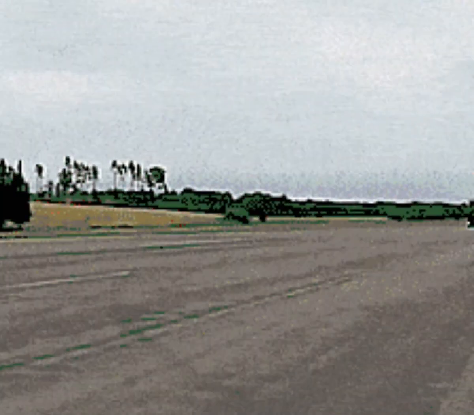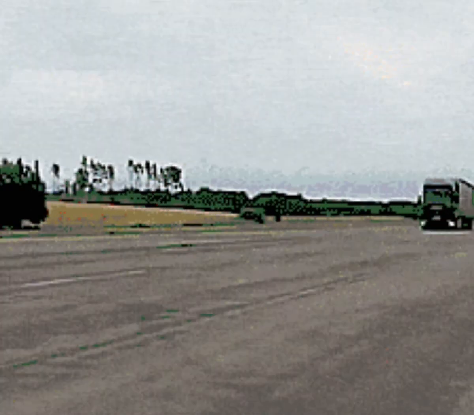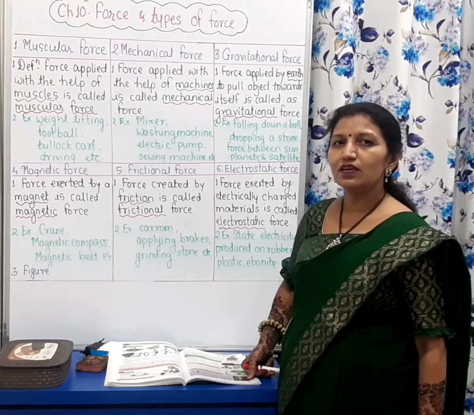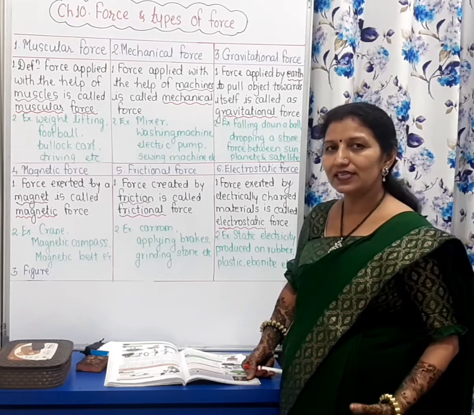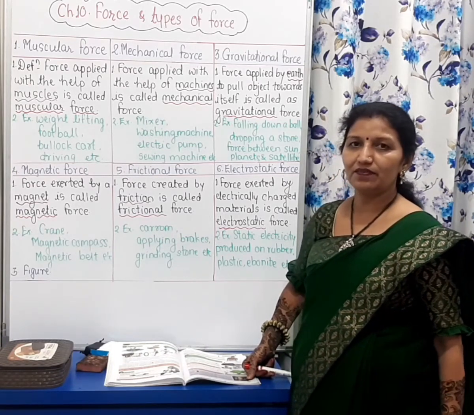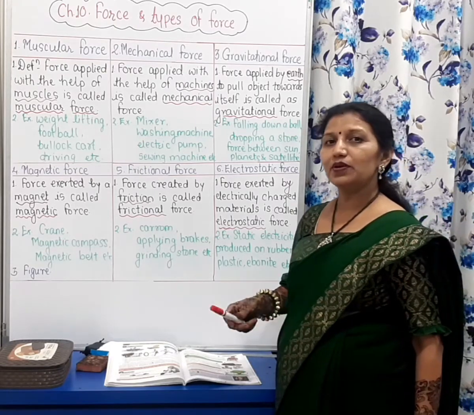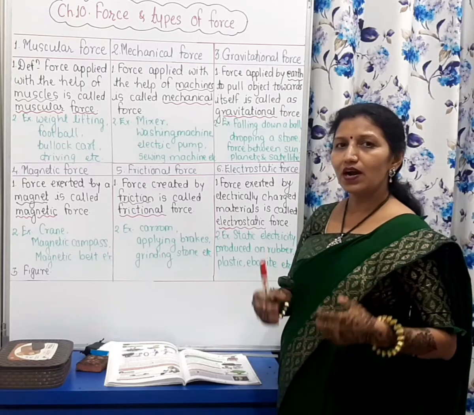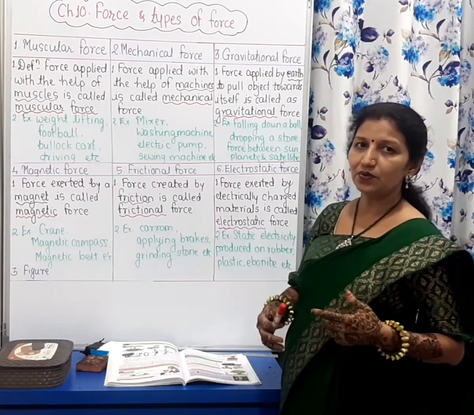Then, we generally see that we oil our bicycles regularly. Why? Because there is wear and tear of the parts of the bicycle, and machines are also oiled frequently. Why? Because there is wear and tear of the parts due to frequent use.